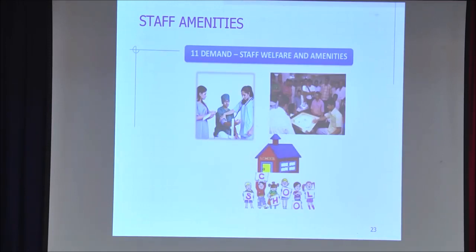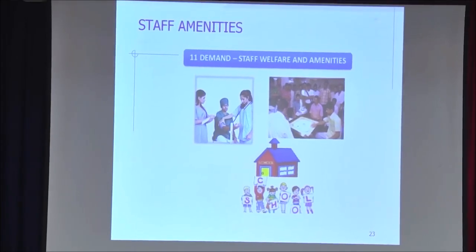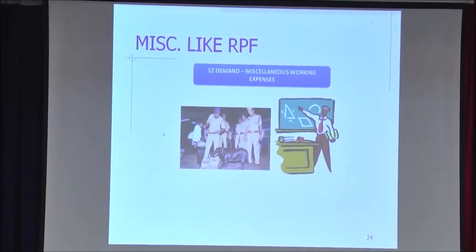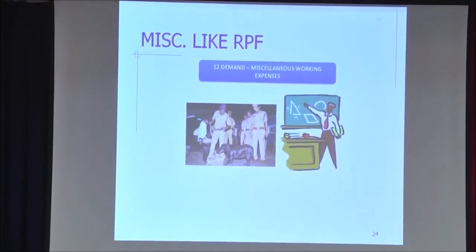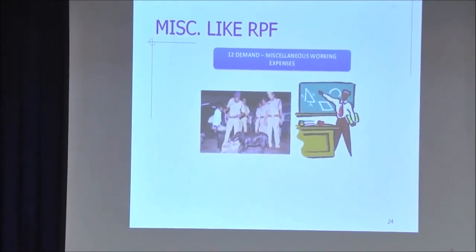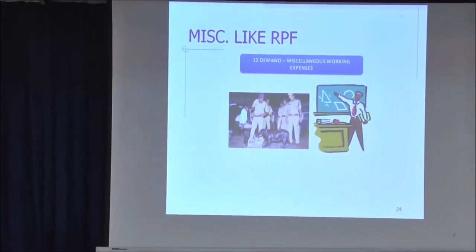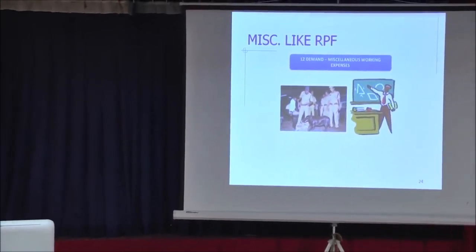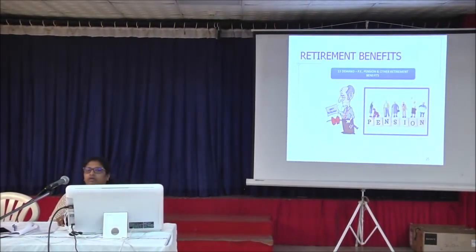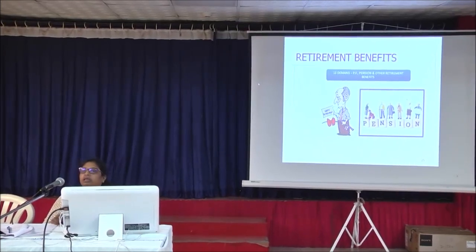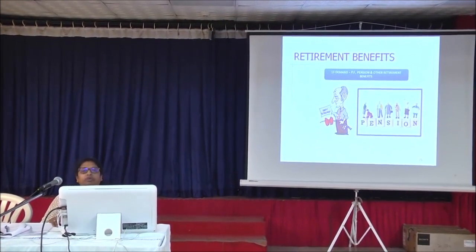The next comes staff amenities. All your railway hospital, railway schools, your clubs, your quarters expenditure will go under demand number 11. Whatever expenditure does not come under any other demand will be booked to demand number 12. Like RPF, your railway zonal training school Udaipur will also come under demand number 12. The last is demand number 13, which is once a person retires, whatever benefits he gets for retirement will go under demand number 13.